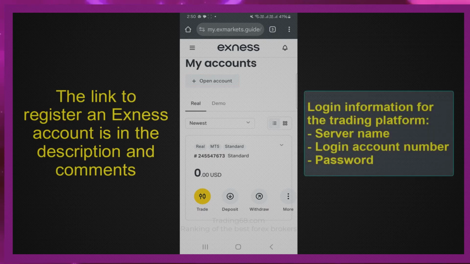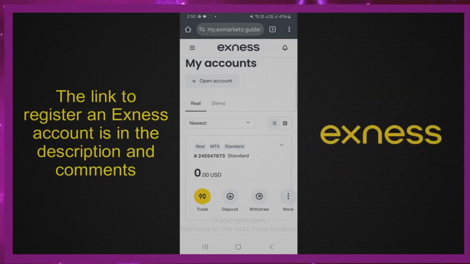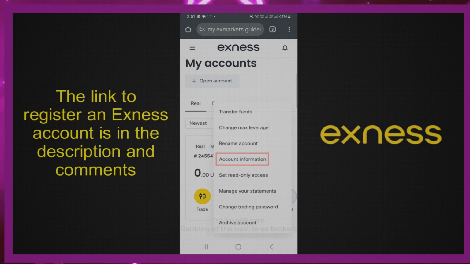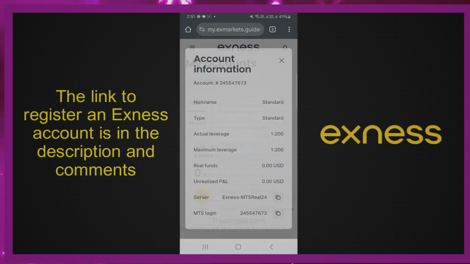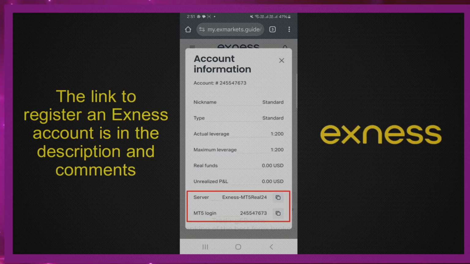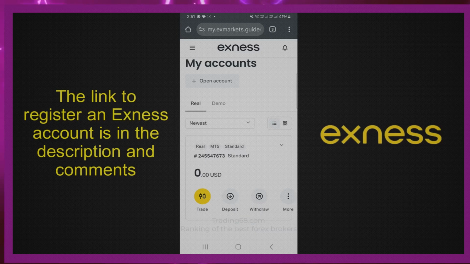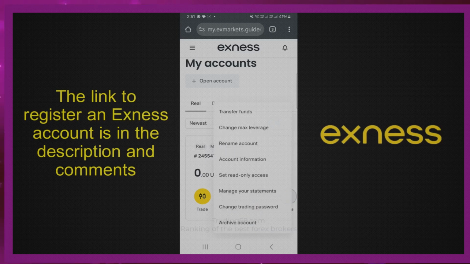To log into the Exness account you just created in the trading platform, you need the server name, login account number and password of the account. To find your account information, click here. Click Account Information. This is the account information table. You can find the server name and login account number here. If you want to change your trading account password, click here. Then select Change Trading Password.